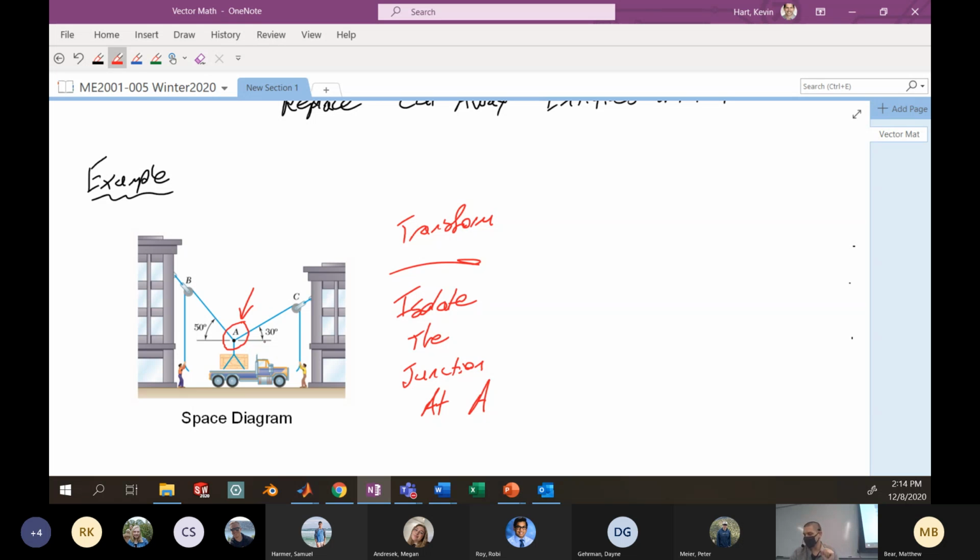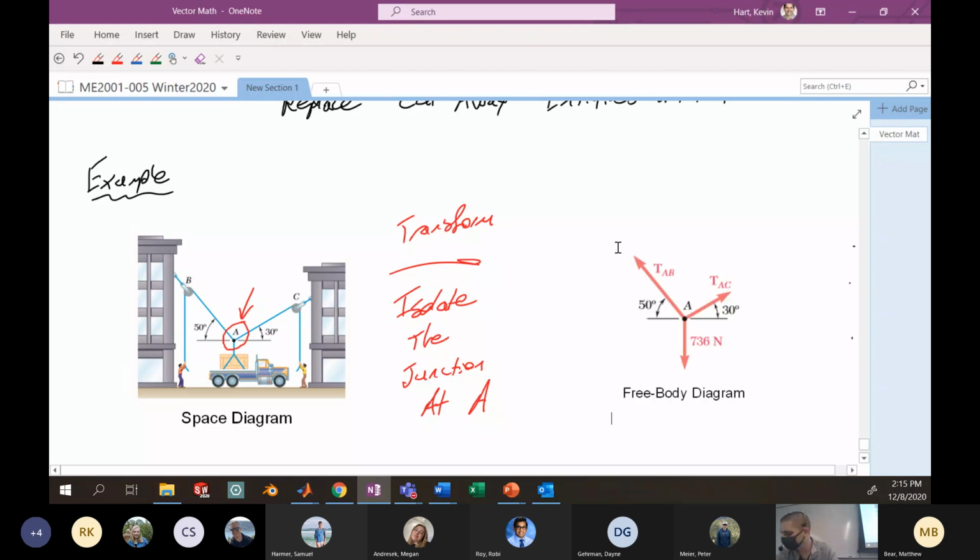So if I'm isolating that particle at A, I'm going to have three forces coming off point A, representing the tension in the wire acting in those directions. The free body diagram of this situation is going to look something like this.